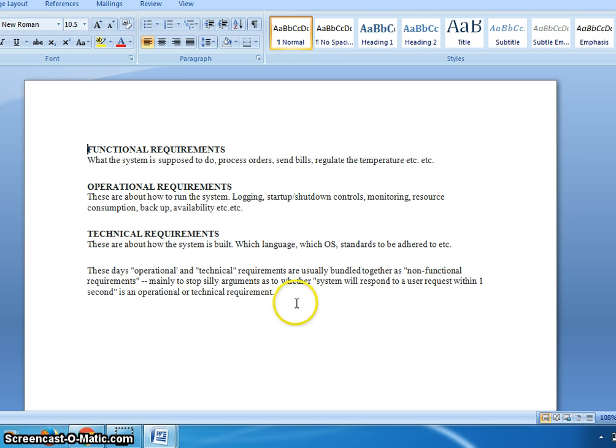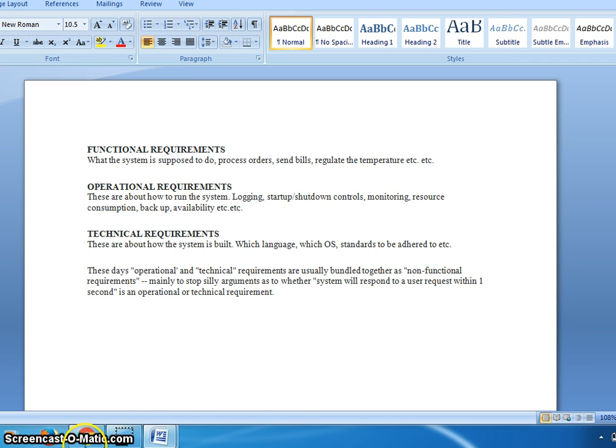Along with that, I will also consider some physical environments, whether it is very rainy or the temperature is very cold, below minus degrees. Like this, different aspects I need to consider. These are technical requirements. This is the analogy of how the functional, operational and technical requirements are considered and are very essential in a software architecture.